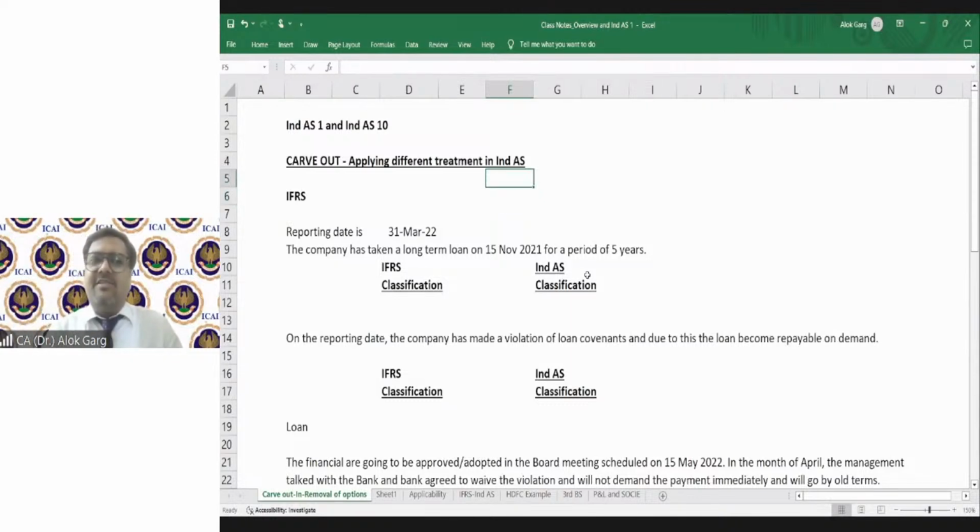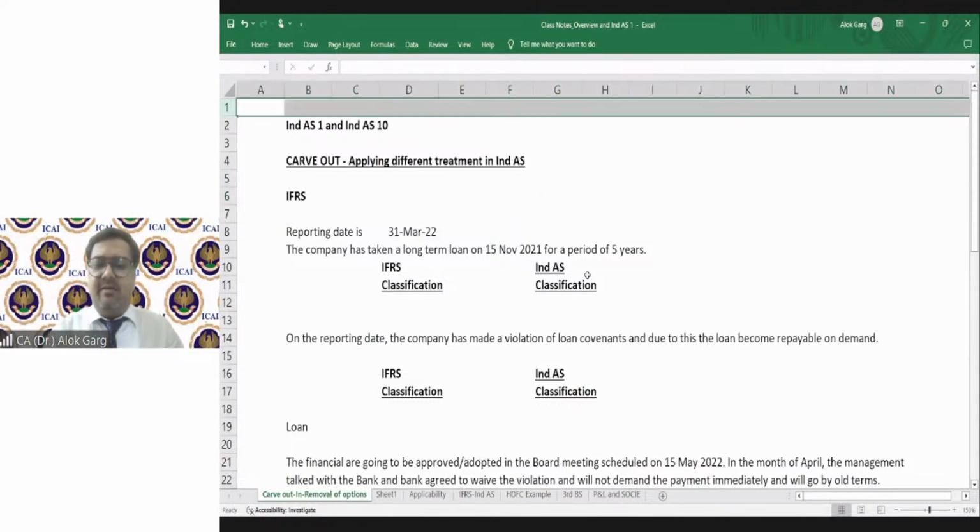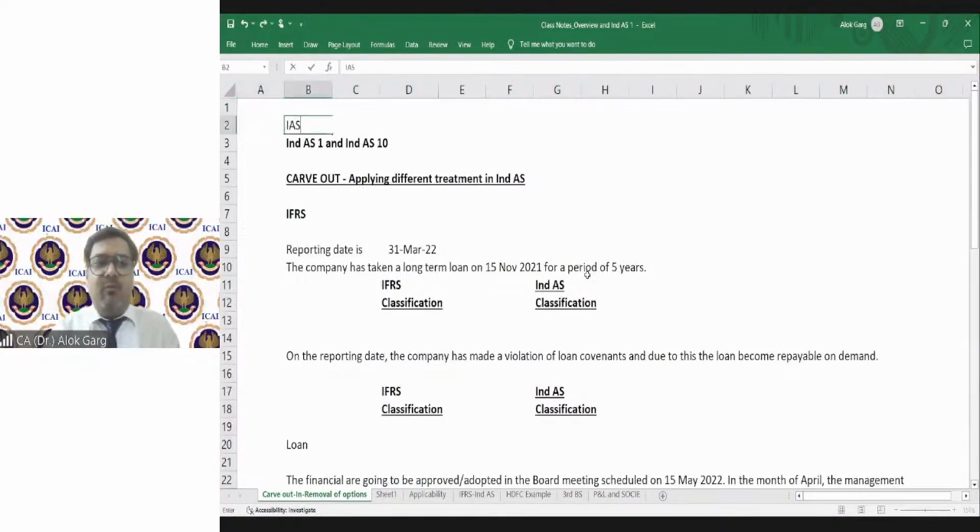In IFRS, there is a standard IAS 1 and IAS 10, International Accounting Standard 1 and International Accounting Standard 10. IAS 1 talks about presentation of financial statement. IAS 10 talks about events occurring after balance sheet date, reporting date. Same way, we have IND AS 1 and IND AS 10. IND AS 1 talks about presentation of financial statement. This is the next day's agenda. IND AS 10 talks about events occurring after reporting date.